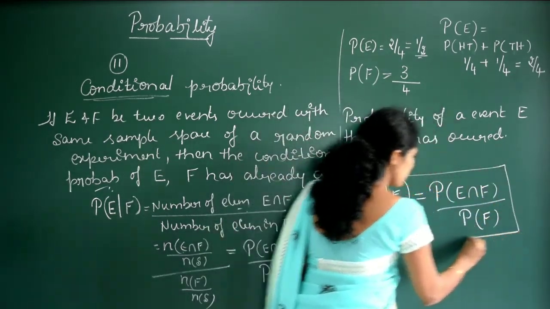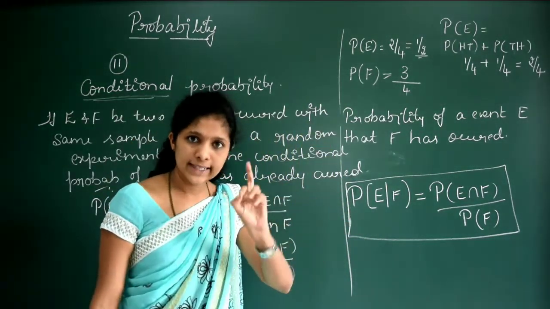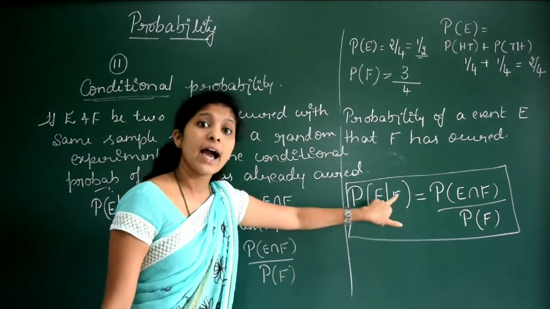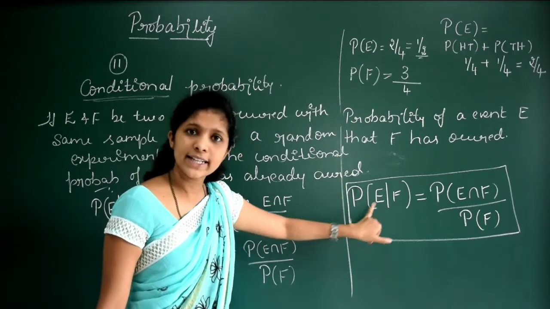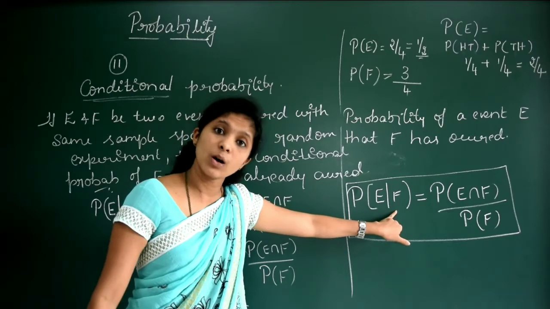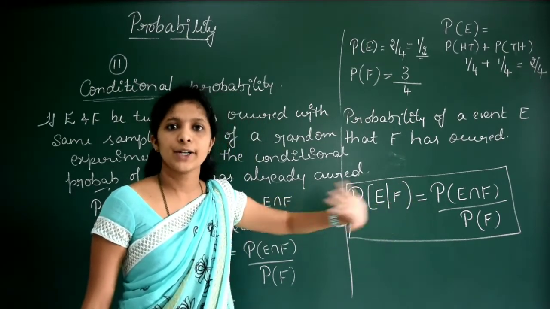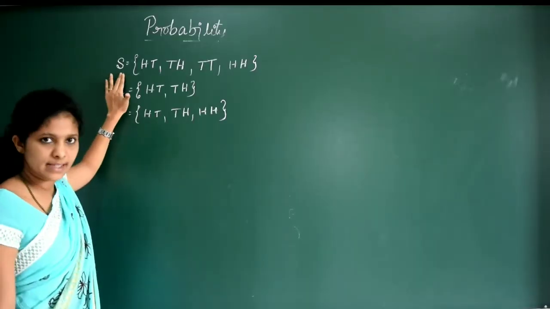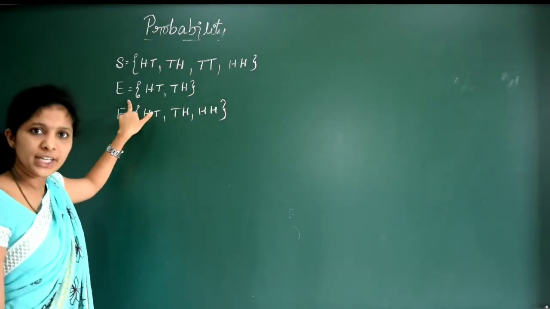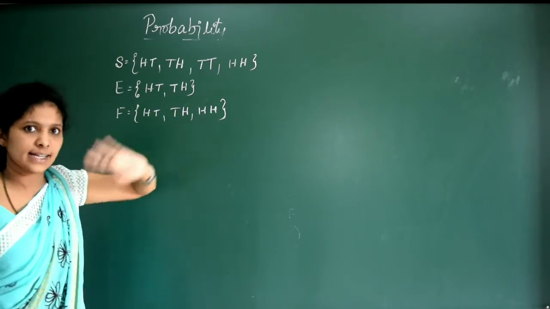We'll solve some problems based on this so that you can understand. The conditional probability of an event E where F has already occurred is given by P of E intersection F divided by P of F. Now here, take the same example: tossing a coin twice, that is the sample space. This event is that head occurs exactly once, or you can take tail occurs exactly once.